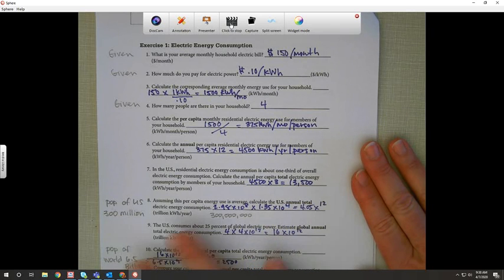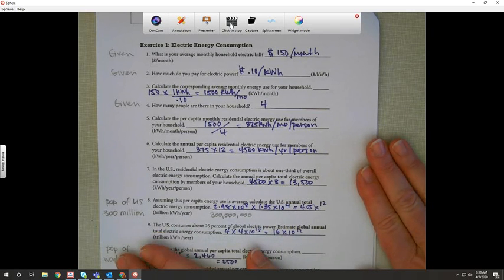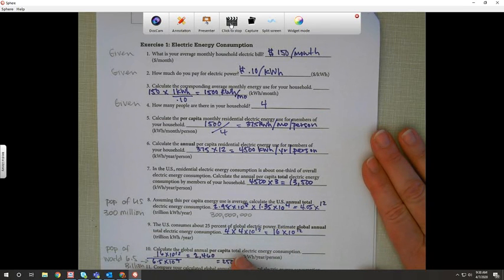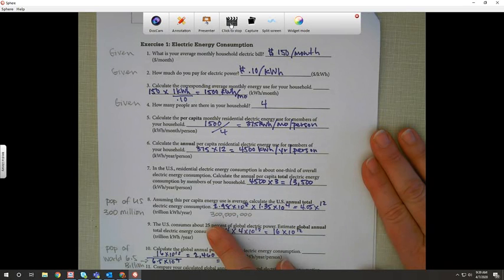So here's where, on number 8, we need the population of the U.S. Assuming this per capita average use is average, calculate the U.S. annual total electric energy consumption. So I have 2.98 here times 10 to the 8th. That was what we used a couple years ago. It's now up to 300 million.